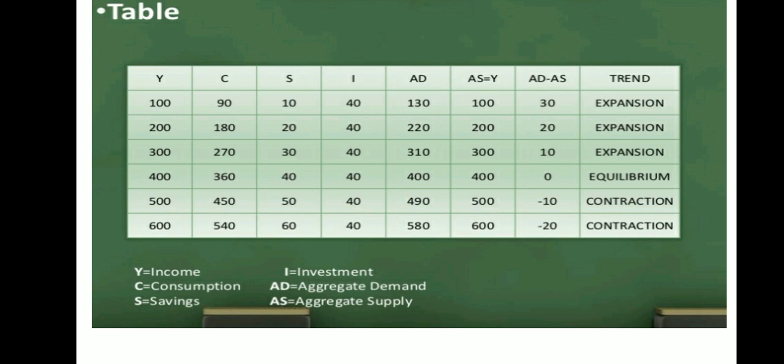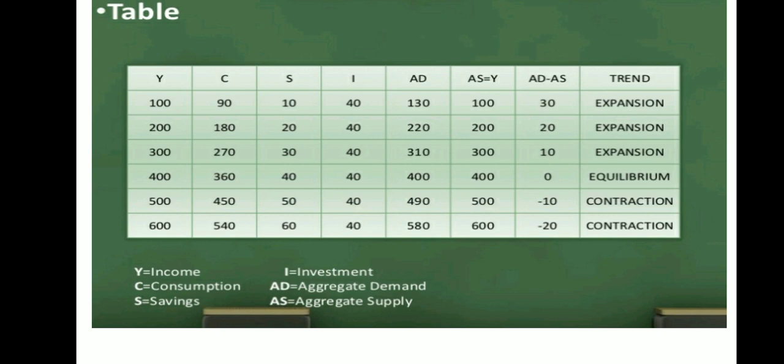Suppose the income is 100, 200, 300 and so on, and the consumption also increases with the rise in income. From 90, when the income has reached 600, the consumption is 540, and you will see the same effect with saving. With the rise in income, the saving is also done, right?